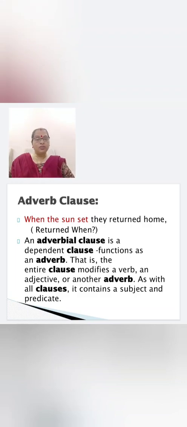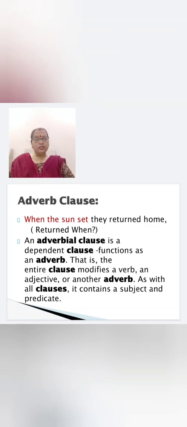You know what is the work of an adverb? It modifies a verb or adjective or another adverb. Same way, an adverb clause also does the same work. Only thing is that it has a subject and a predicate.